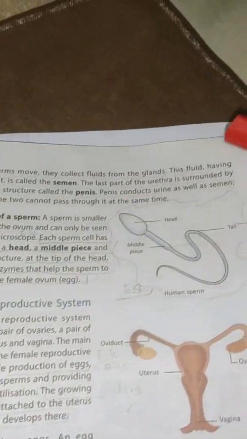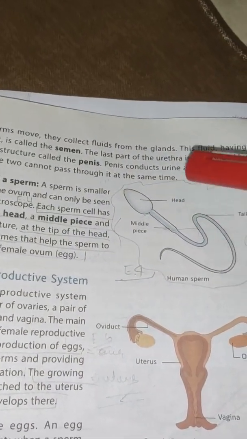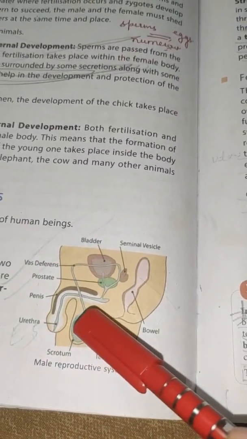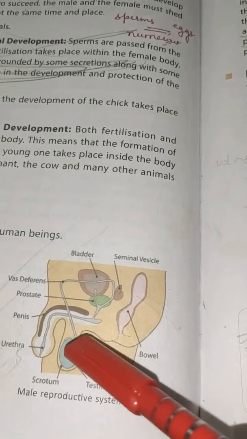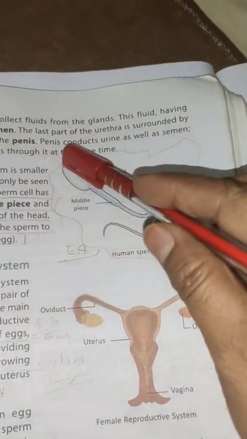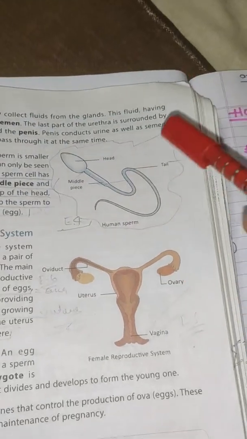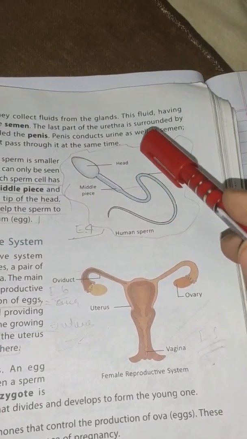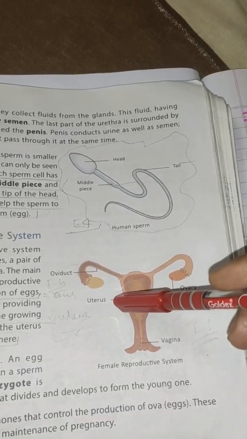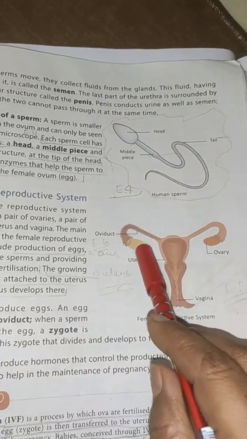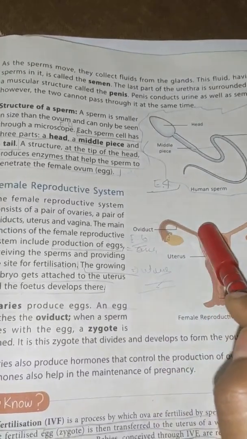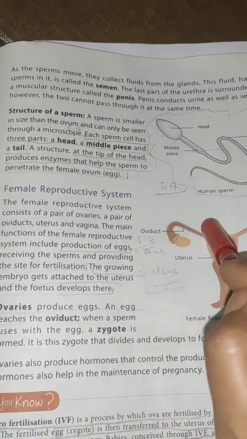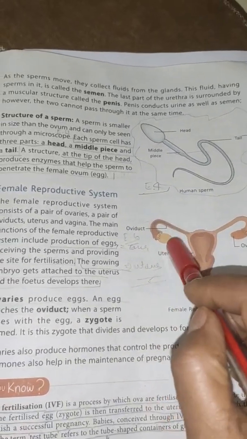In the case of male reproductive organ, we had just now discussed, the testis produces the male sex cell known as sperm. This is the sperm cell. Now this sperm cell is fused with the female sex cell. Here you can see the ovaries. The ovaries are involved in the production of eggs.